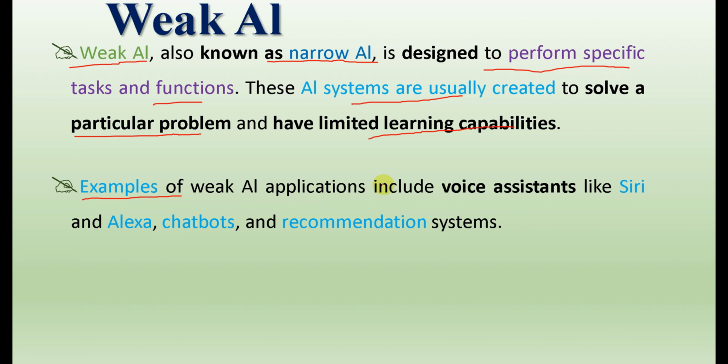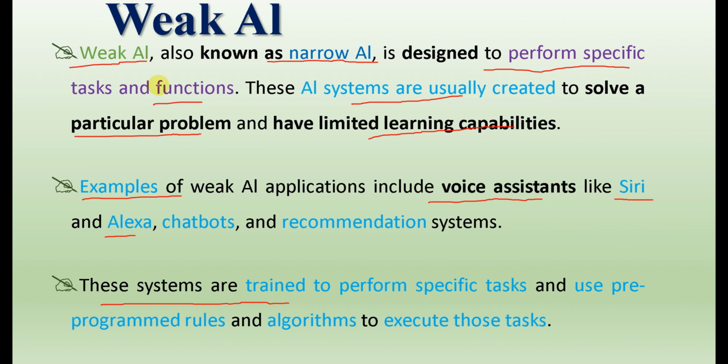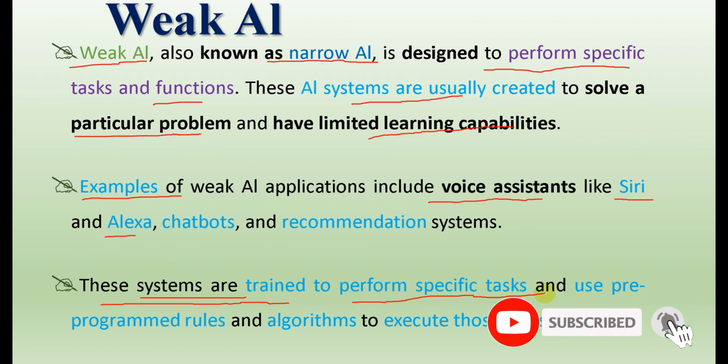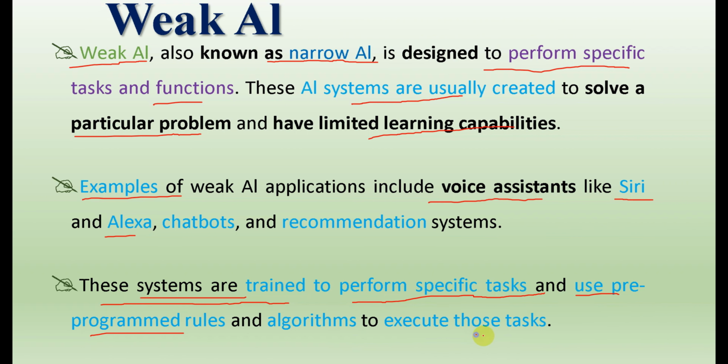Examples of weak AI applications include voice assistants like Siri and Alexa, chatbots, and recommendation systems. Siri and Alexa are voice assistant weak AI applications that we use in our day-to-day activities. The systems developed with the support of weak artificial intelligence are trained to perform specific tasks and use pre-programmed rules and algorithms to execute those tasks.